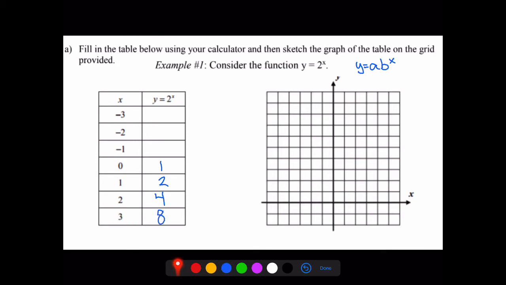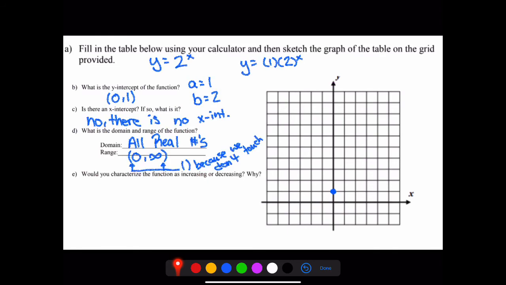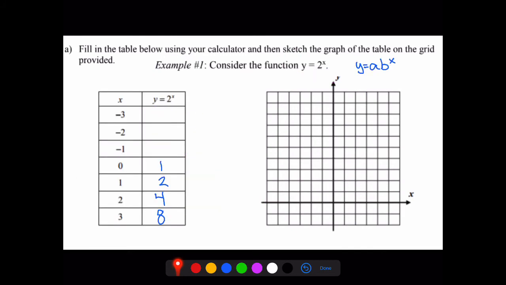Now, a little trick with dealing with negatives, especially in simple exponential functions like this, won't always work, but something simple like this. Whenever we're going into the negative values for x, we just put whatever y value we have for the positive x over 1.